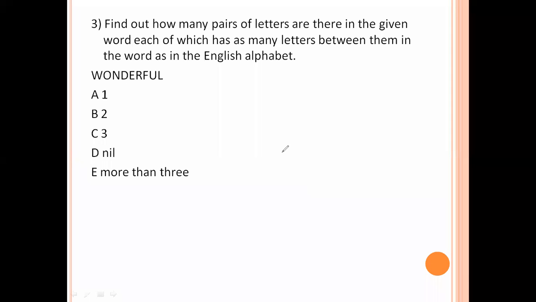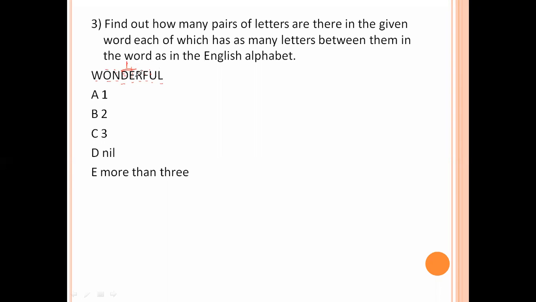Find out how many pairs of letters are there in the given word, each of which has as many letters between them in the word as in the English alphabet. Now here you see, count continuously: W, X, Y, Z, A, B, C, D, E. No one is matched. O, P, Q, R, S, T, U, V. Next, N, O, P, Q, R, S, T, D, E. One is matched.